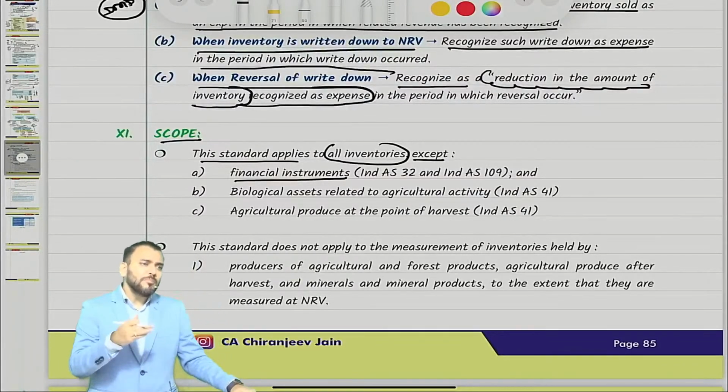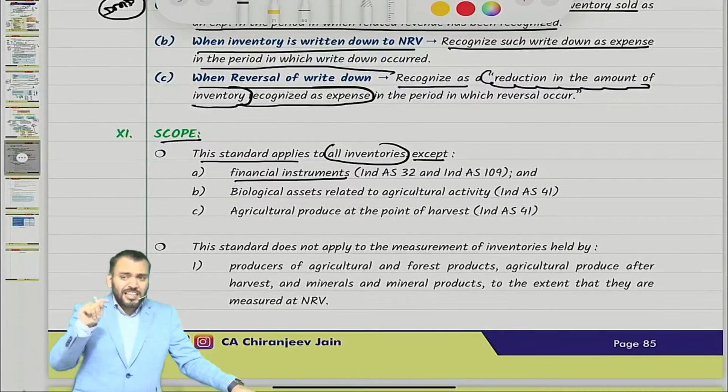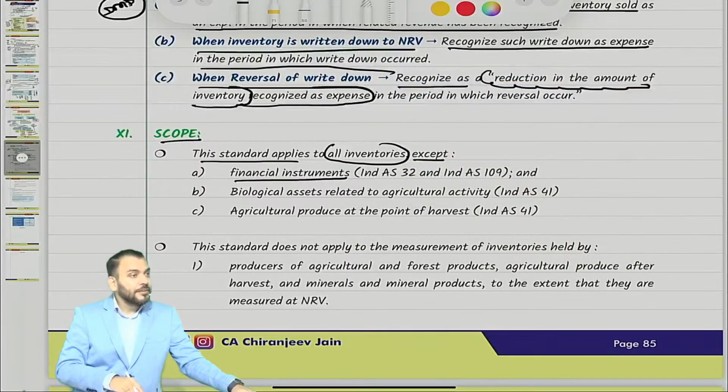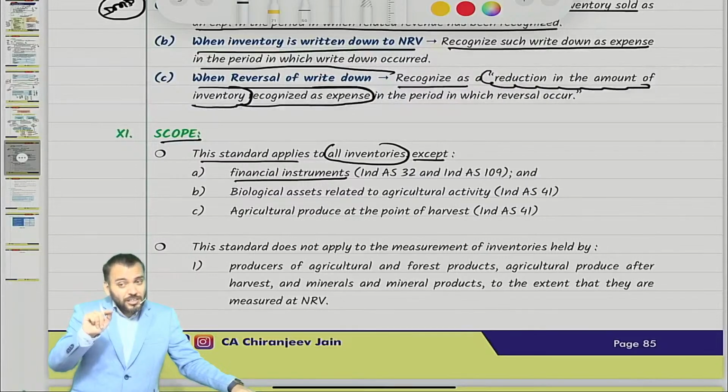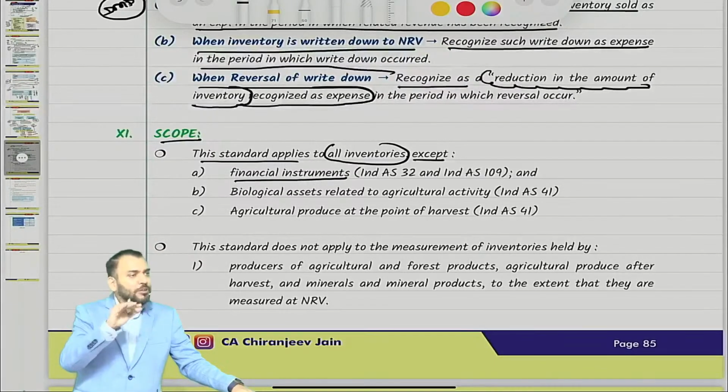Suppose you have a business of purchasing and selling equity shares, and that is your ordinary course. Means you purchase and sell. Can you see that the stock of shares will meet the definition of inventory? Yes or no? But whatever investment you are doing in that type of shares is a financial instrument. Whenever you purchase equity shares or a debenture of any other company, that is nothing but a financial instrument. Why it is known as a financial instrument, we will do in some other chapter.